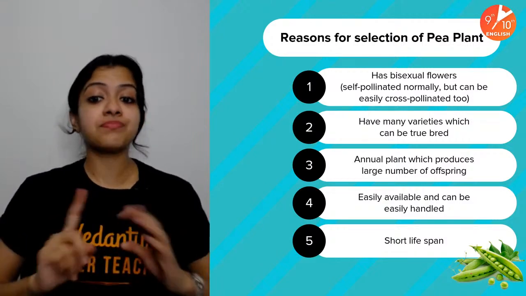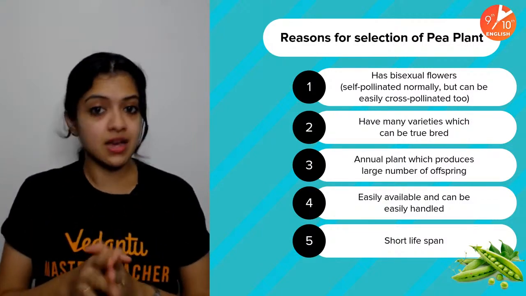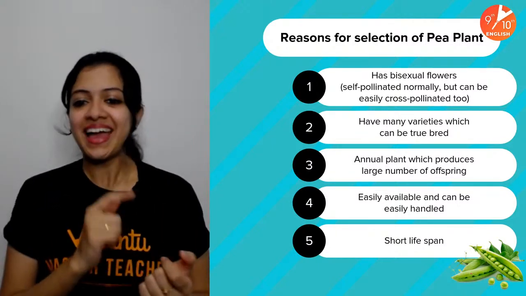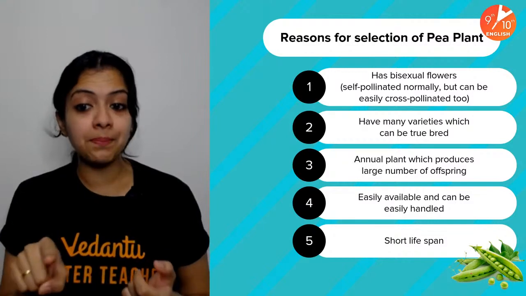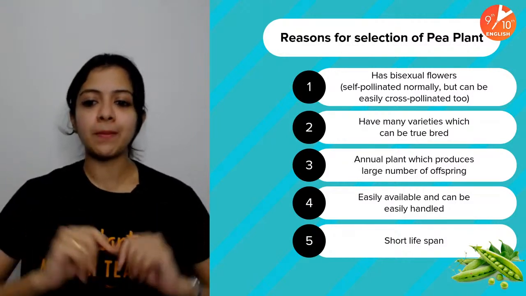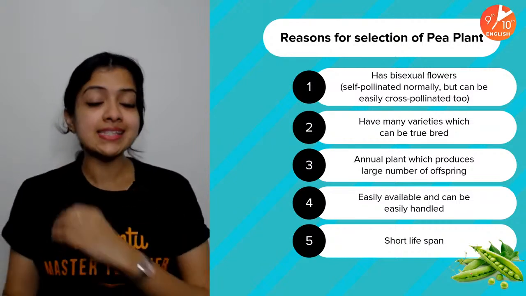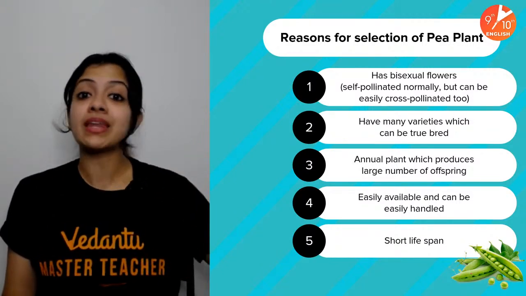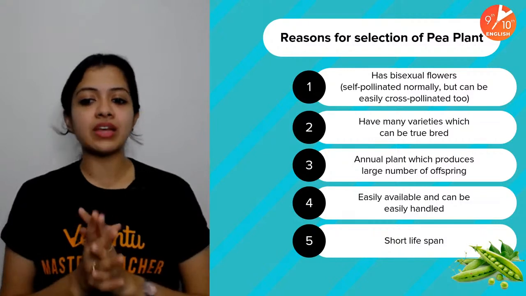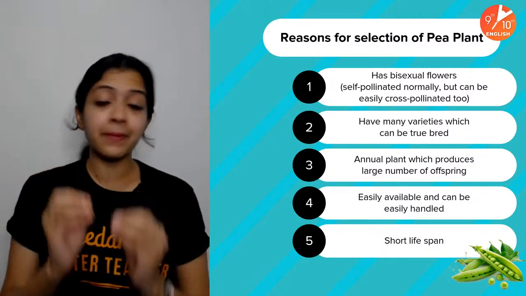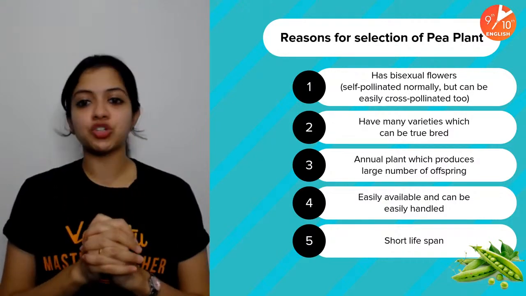Secondly, it can have many varieties which can be true bred, pure breeding, remember? The third point, it's an annual plant which produces a large number of offspring, which means within the short lifespan that it has, it ends up producing many, many generations. And then it's easily available and can be easily handled. Of course, it's got a short lifespan. These are the major reasons for the selection of a pea plant.